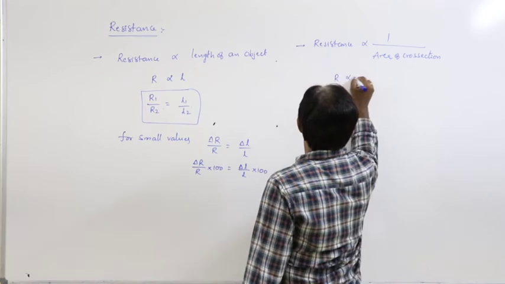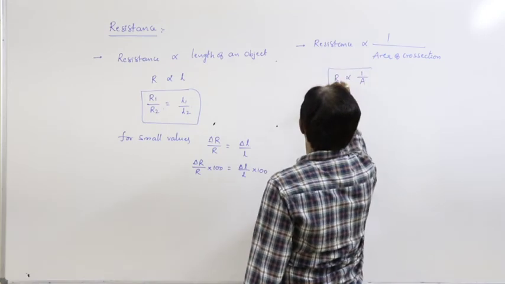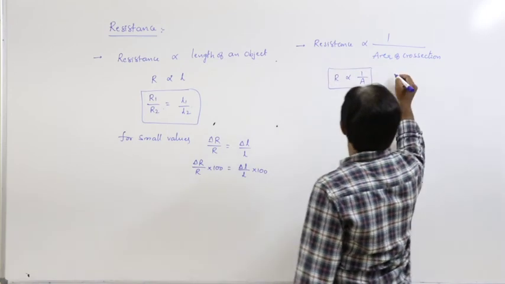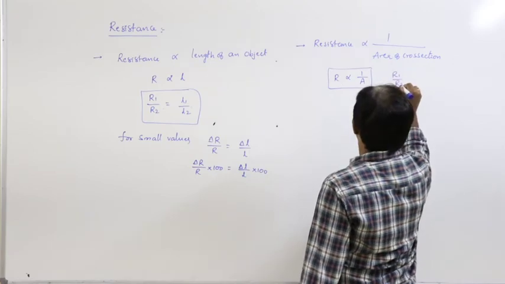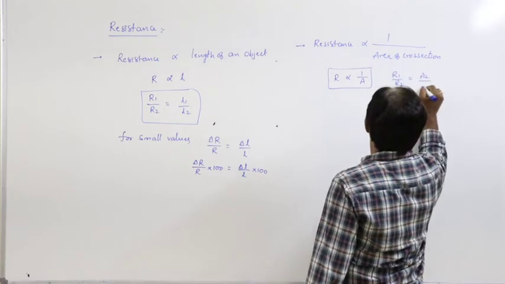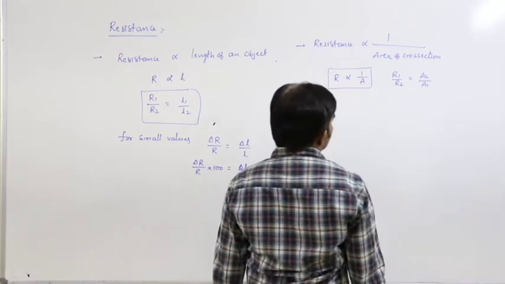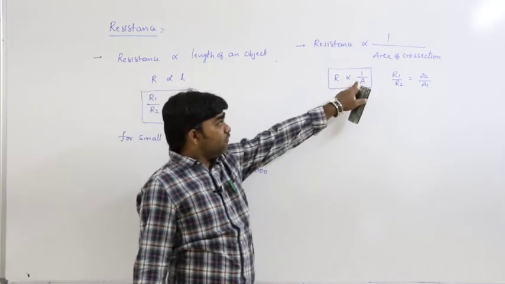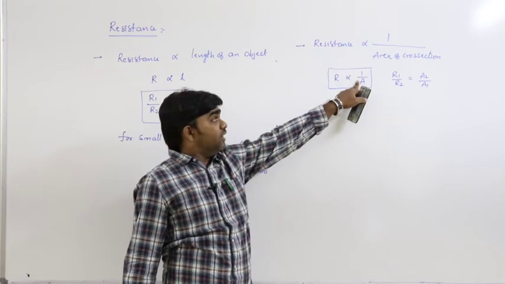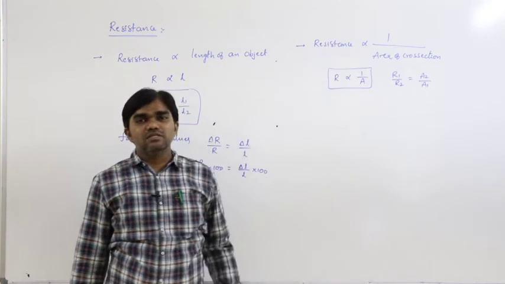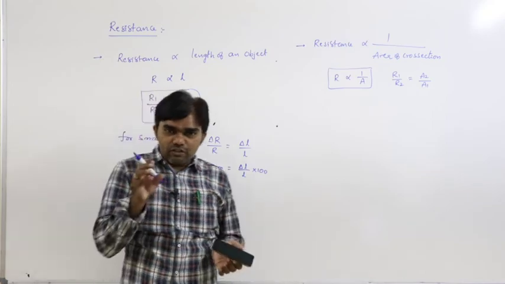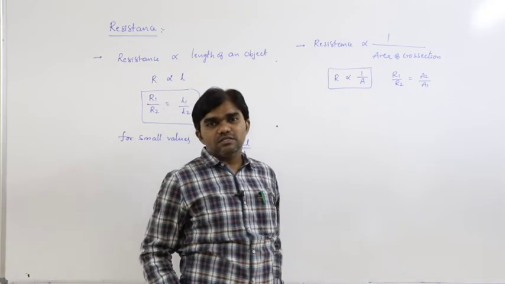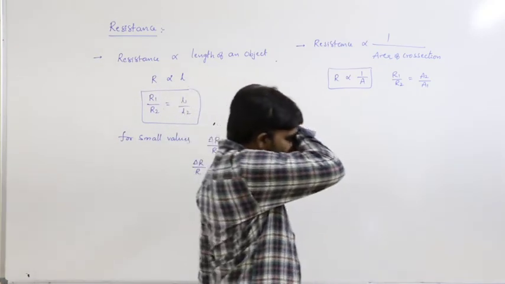That means R is inversely proportional to A. So we can write R1 by R2 is equal to A2 by A1. That means if area of cross section is more, resistance is less. If area of cross section is less, resistance is more.